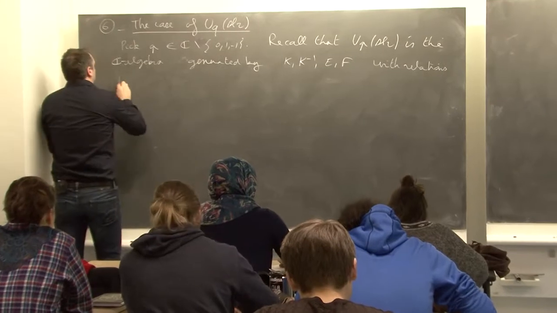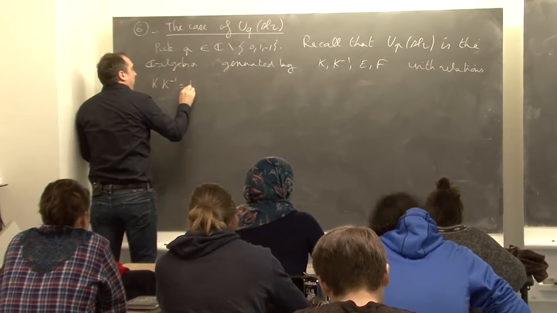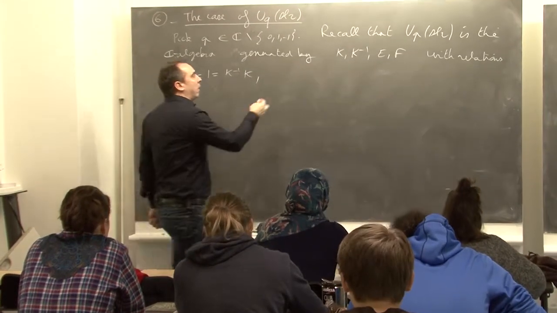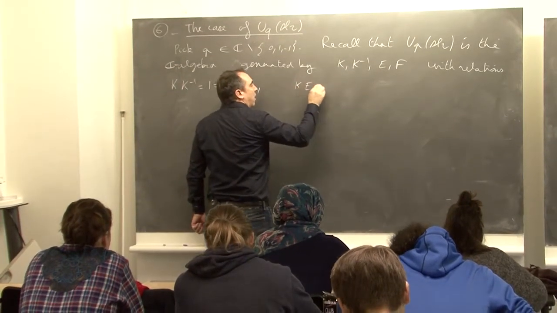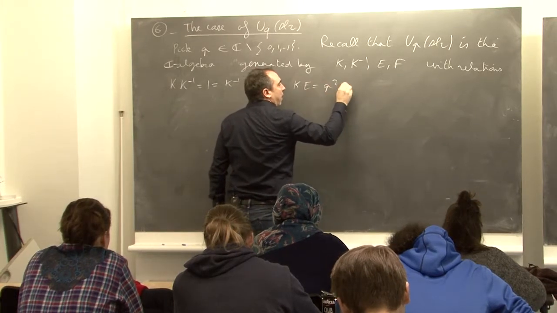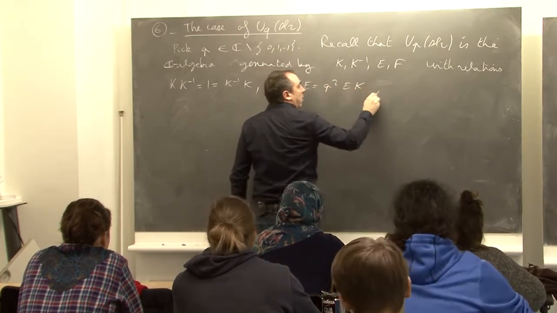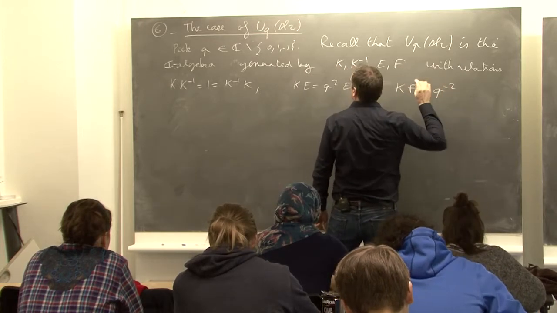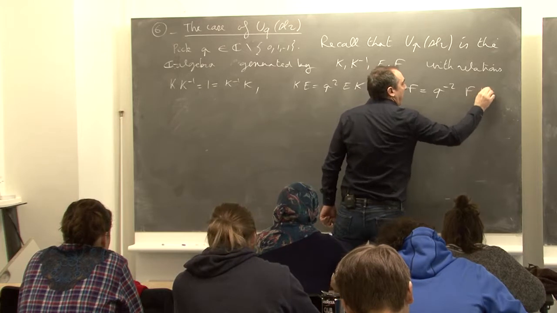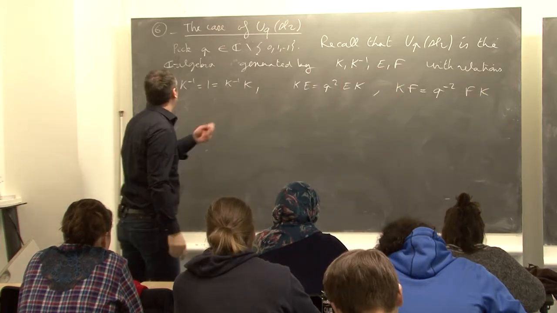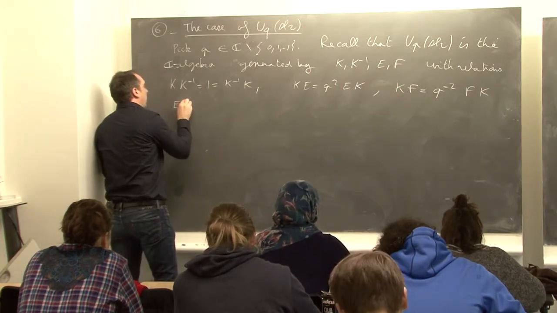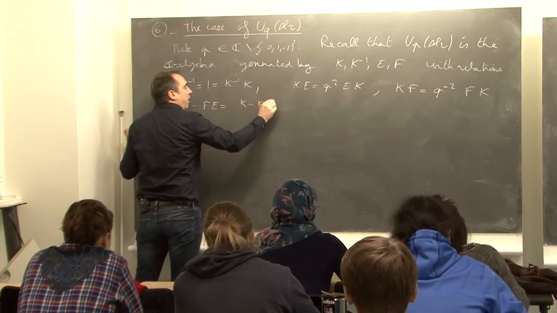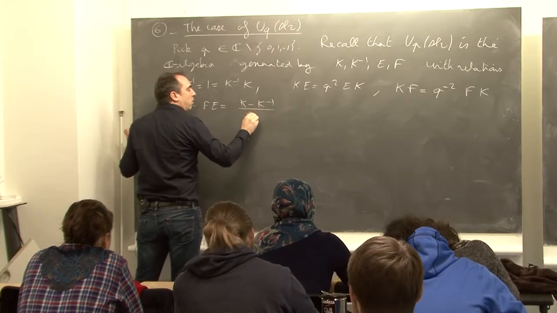So the relations are: K K inverse equals K inverse K equals 1, KE is q square EK, KF is q minus square FK, and there is another relation: EF minus FE is (K minus K inverse) over (q minus q inverse).